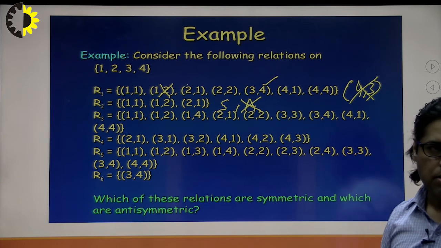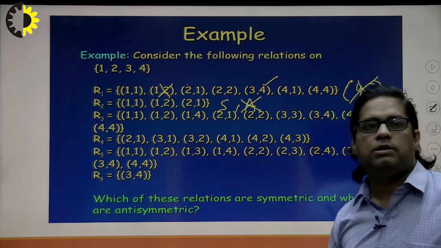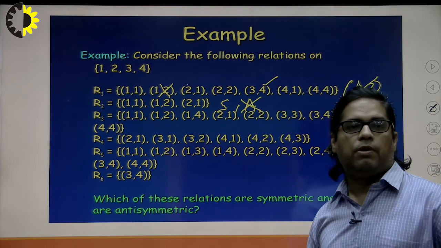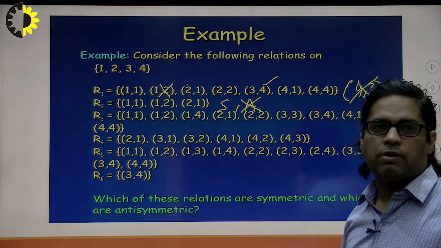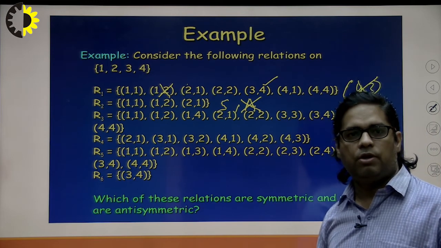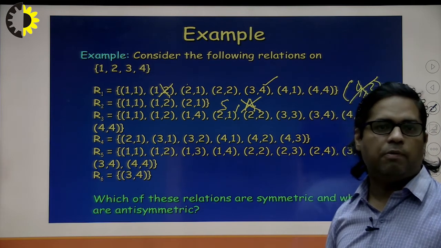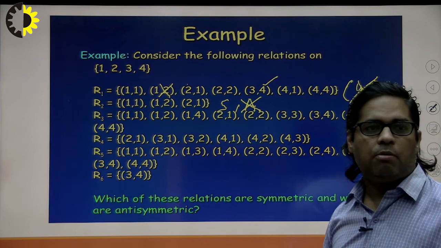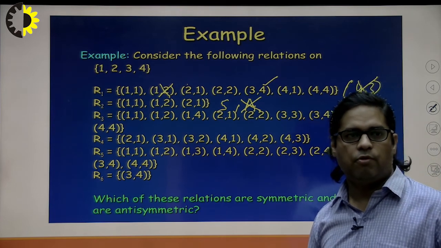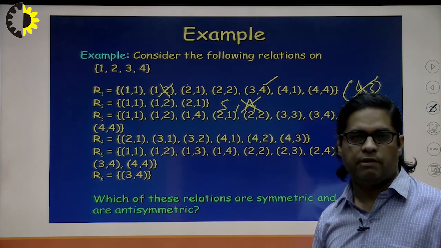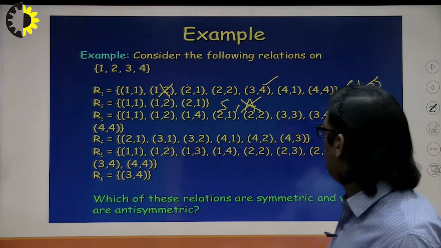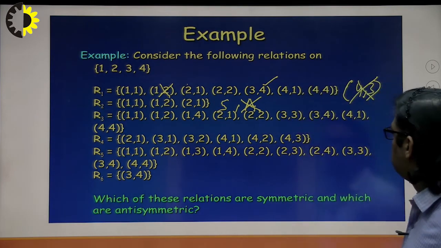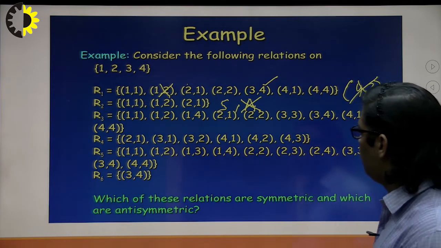Third relation R3. R3 is saying (1, 1) is there, (1, 2) is there, (2, 1) is also here. Okay, (1, 4) is here, (4, 1) is also here. (2, 2), (3, 3) is okay, (4, 4) is okay. (3, 4) we have. Do we have (4, 3) in this? No, we don't have (4, 3). That's why symmetricity fails here. So in this relationship symmetricity is failing.